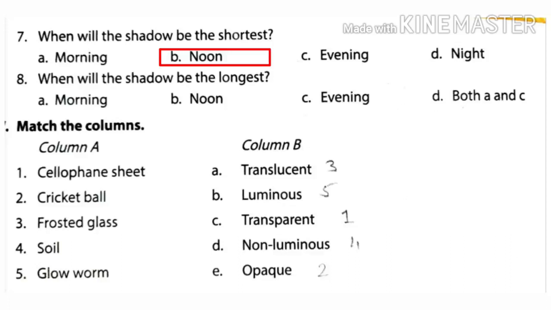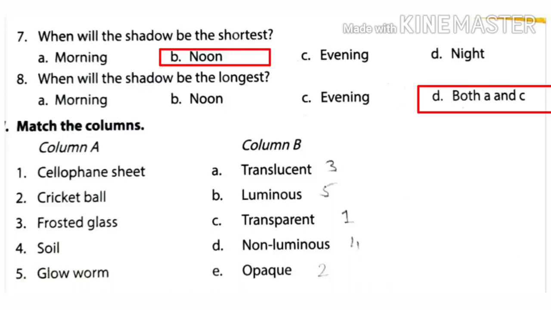Eighth one is when will the shadow be the longest? Morning, noon, evening, both A and C. The correct answer is both A and C. Means in the morning and evening the shadow will be the longest.